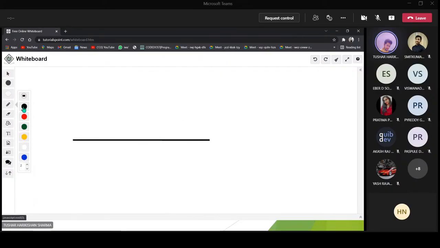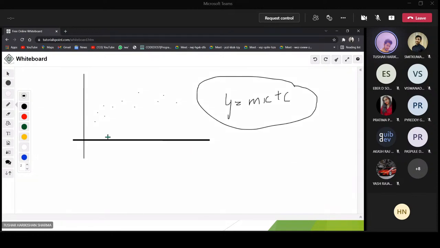Okay, so let's just consider one graph, and these are some points which I am plotting. The relation given is y equals mx plus c, a very simple equation. So can anybody tell me what this equation actually represents? It represents a straight line. Perfect, absolutely right. So let's draw a straight line over here.